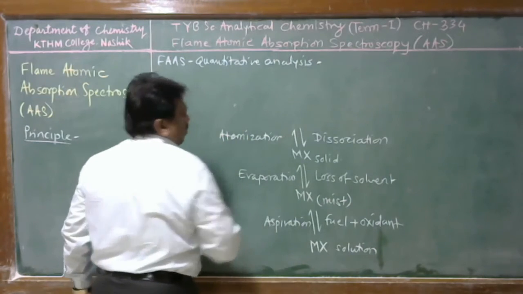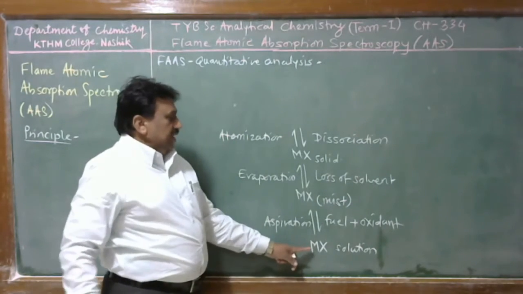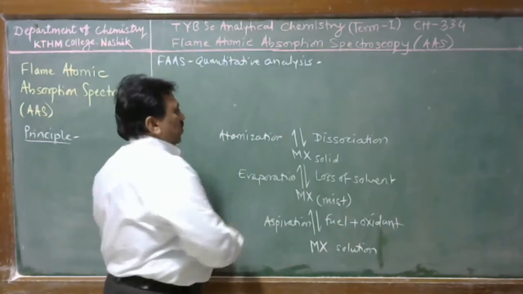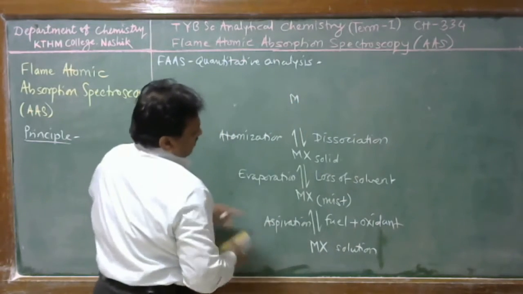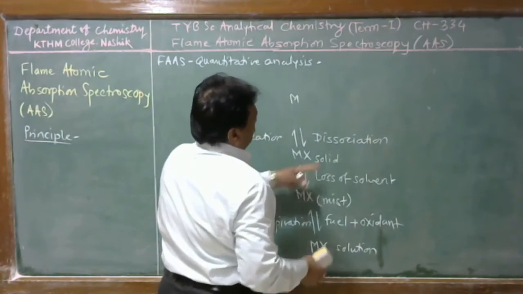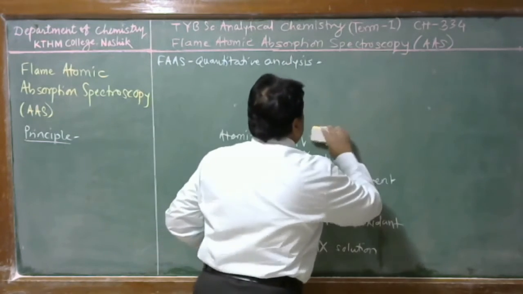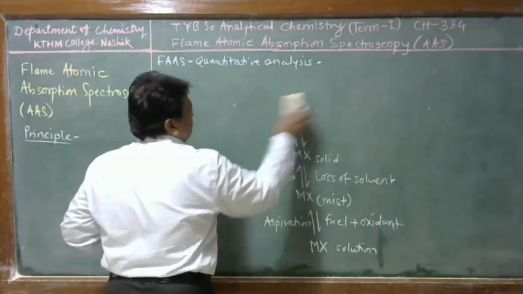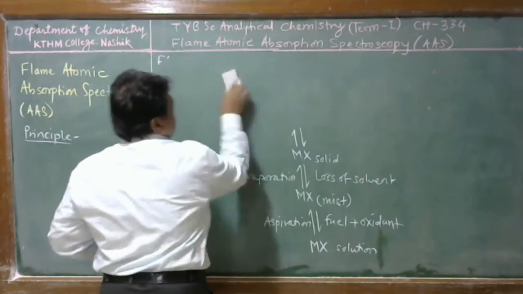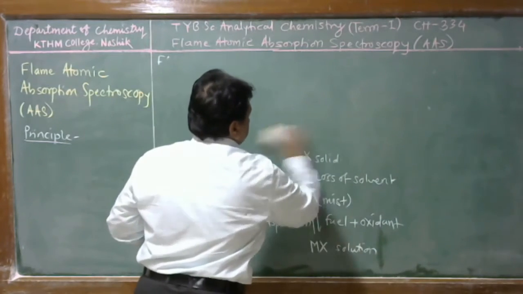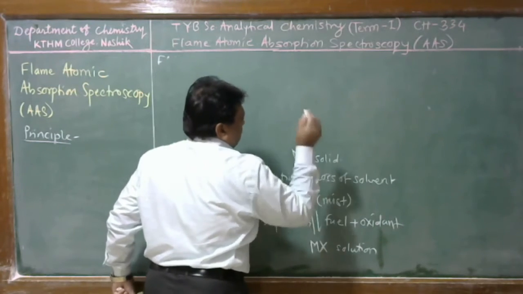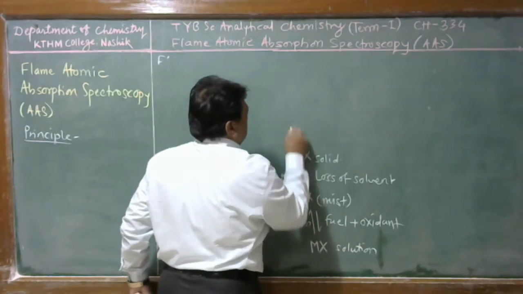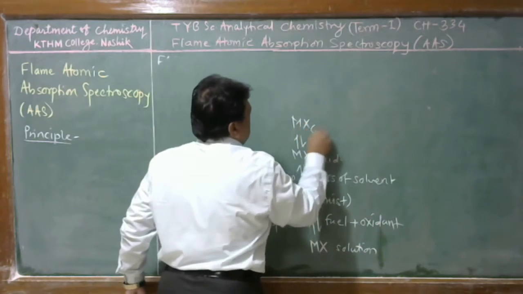Atomization is a process in which a liquid sample is converted to gas phase. Here MX mist is converted to MX solid, and MX solid is further converted to MX gas.